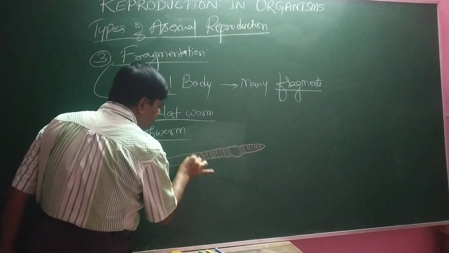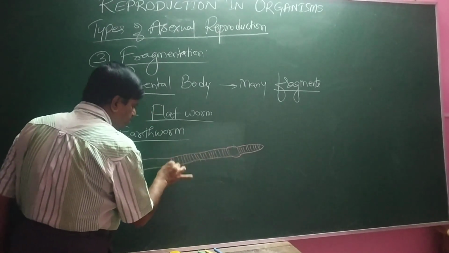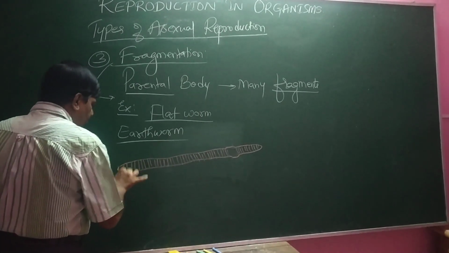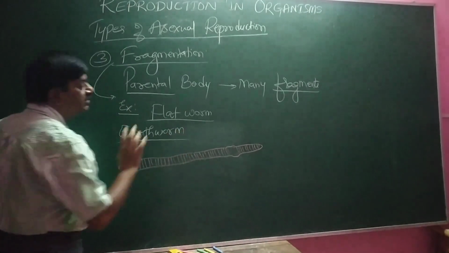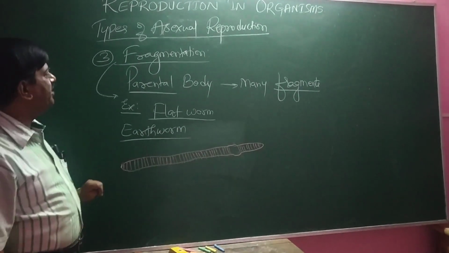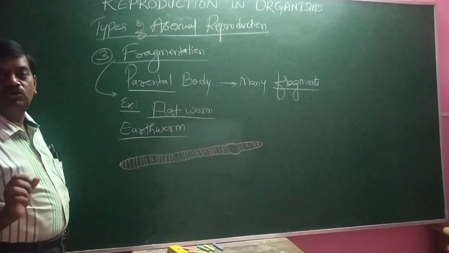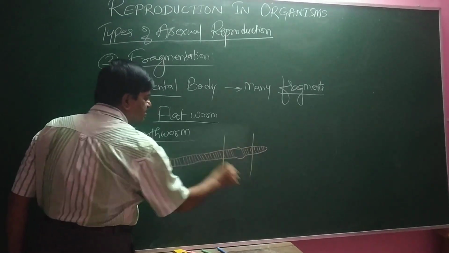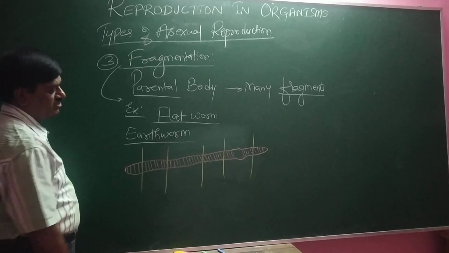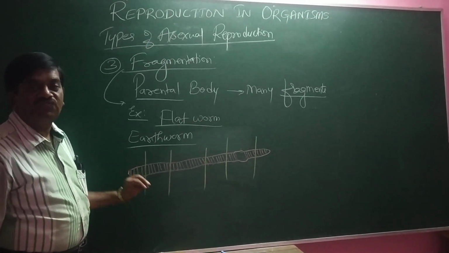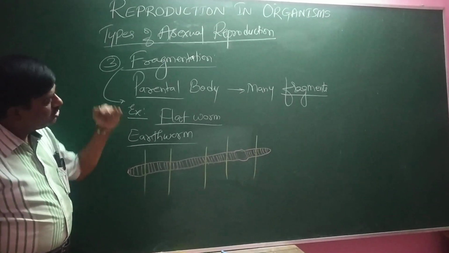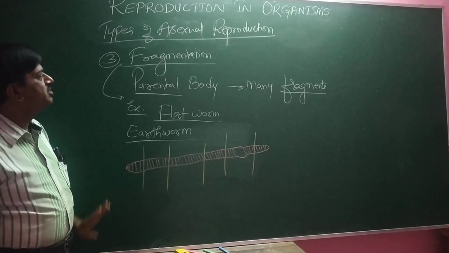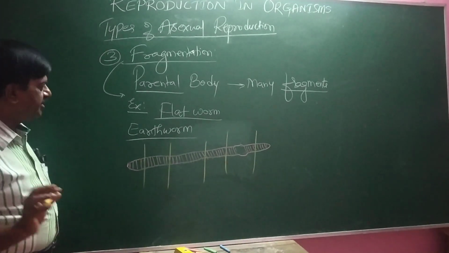Earthworm also undergoes sexual reproduction, but in some unfavorable conditions, it also undergoes fragmentation. When an earthworm is split into pieces, each piece or fragment gives rise to a new individual. This is also called fragmentation.